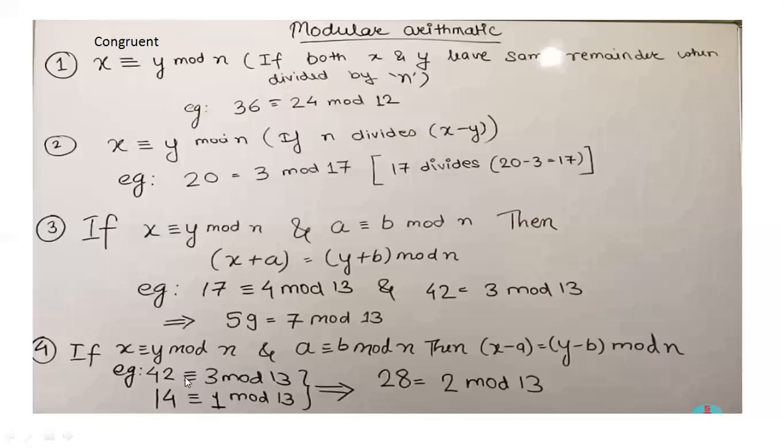Now let us check for both the equations. 42 is congruent to 3 mod 13, 14 congruent to 1 mod 13. So x minus a is equal to y minus b. So x minus a, 42 minus 14, that is 28, and 3 minus 1, that is 2 mod 13. So again you can check, if you divide 28 by 13, the remainder is 2, right? 13 times 2 is 26, so 28 minus 26, the remainder is 2. So in this way we can calculate this equation.